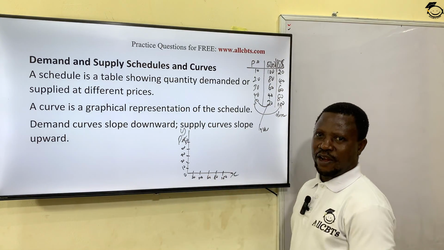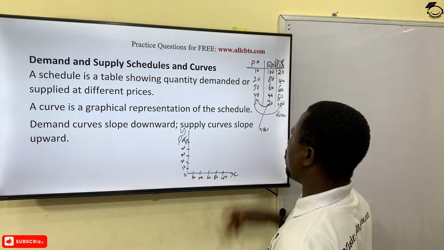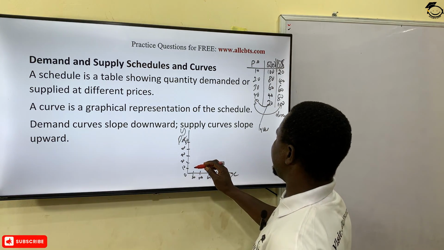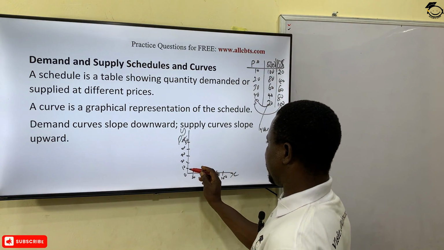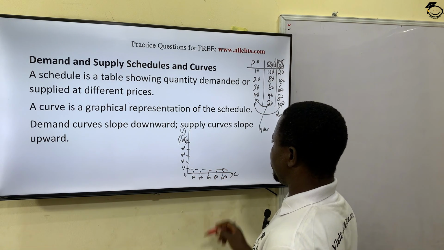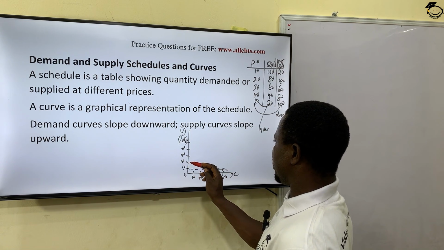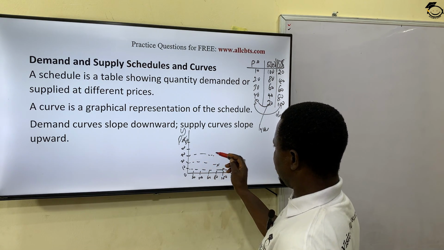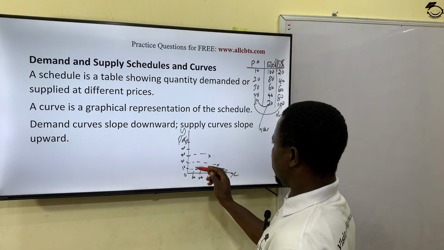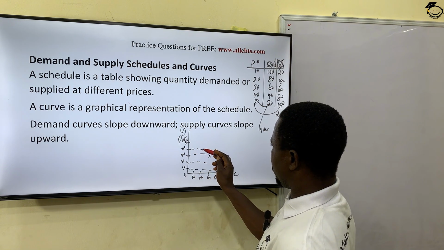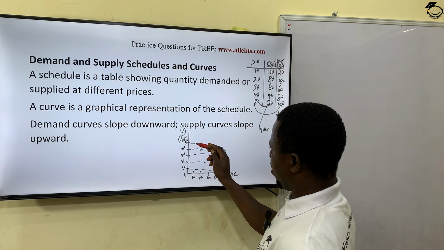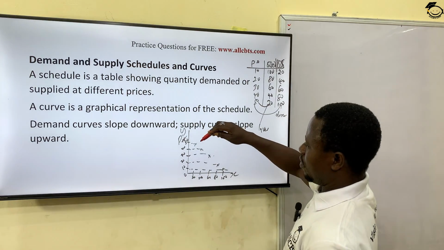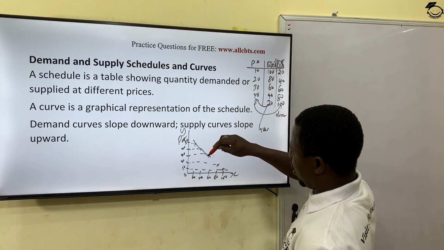Let's see it in practice on the screen as I plot the curve from this particular schedule. When the price was 10, 100 was purchased, so we have it this way. When the price was 20, we have 80 purchased. When the price was 30, we have 60 purchased. When the price was 40, we have 40 purchased. When the price was 50, we have 20 purchased. So what to do is just to connect all the points together. And what do you have?